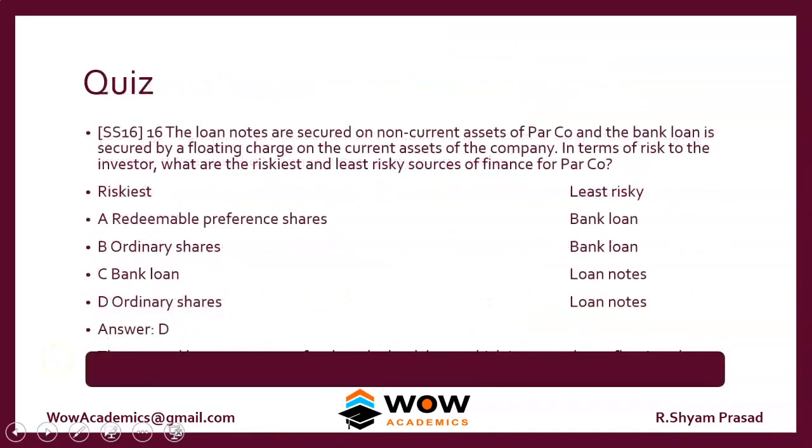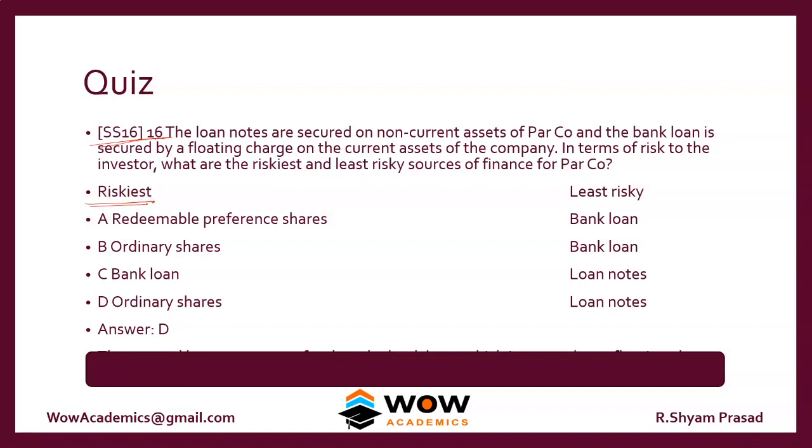So we'll look at a quiz. This question was asked in September 16 of the ACCA exam. The loan notes are secured on a non-current asset of Parco, and the bank loan is secured by a floating charge on the current assets of the company. In terms of risk to the investor, what are the riskiest and the least risky sources of finance for Parco? Okay, so which one is the riskiest?